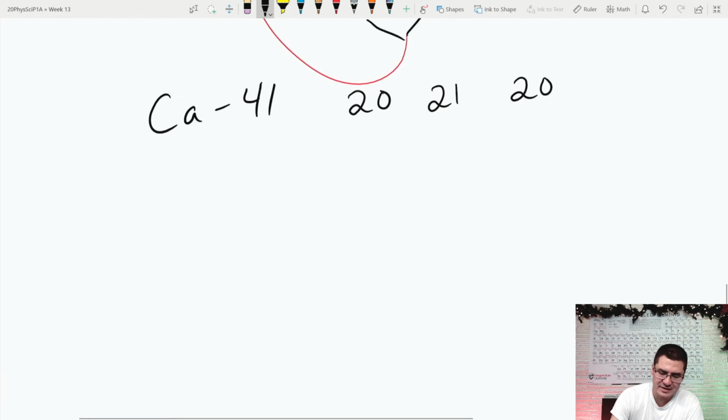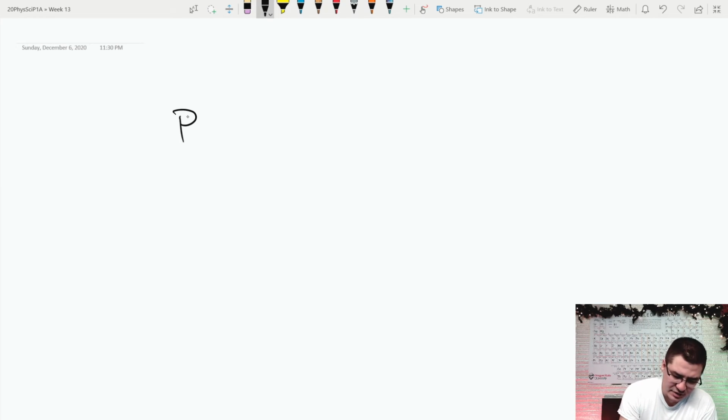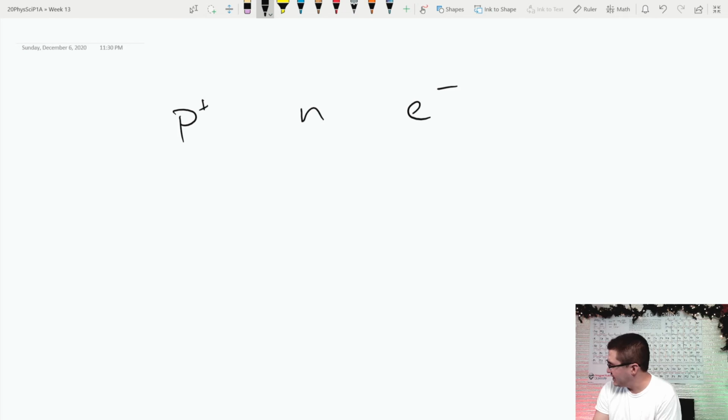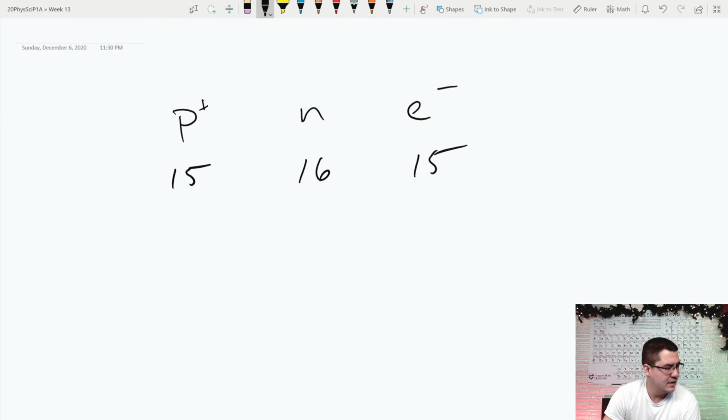Let's go the other way. Let's say I give you protons, neutrons, and electrons. Let's say I give you 15, 16, and 15. Okay, so what element is this and what's its mass?